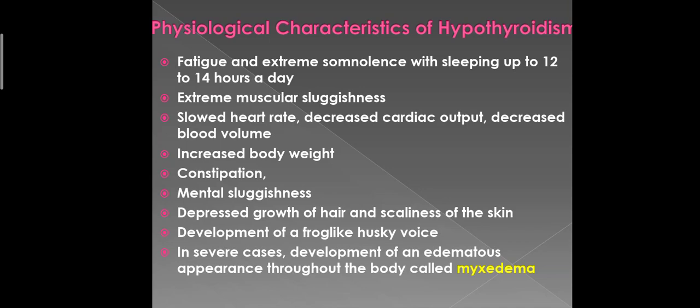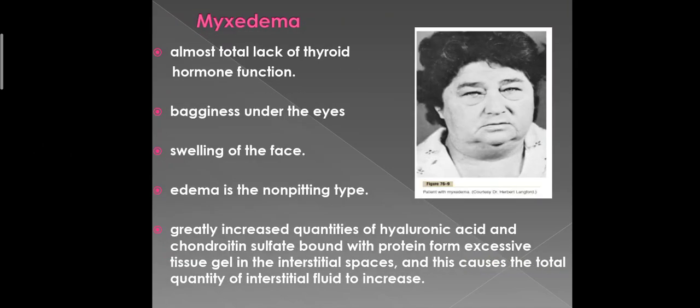In severe cases, there is development of an edematous appearance throughout the body, which is known as myxedema. Myxedema is a condition which develops in those persons who have almost total lack of thyroid hormone function. In these patients, there is bagginess under the eyes and swelling of the face.